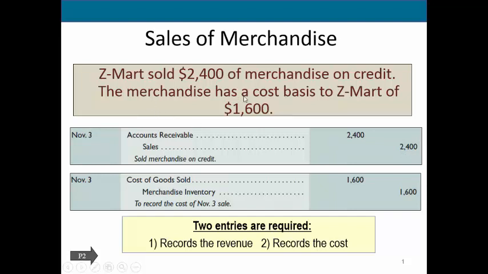Then we're told that the merchandise cost us $1,600. So we need to recognize the expense, and this is the expense related to making a sale. So cost of goods sold, $1,600. Then, because we sold something, we gave our inventory to someone else. So we no longer have this inventory on our books. So we need to reduce our inventory by the full amount that we sold. So we will reduce our merchandise inventory, which was an asset. We reduce that with a credit for the full amount of whatever it cost, $1,600.